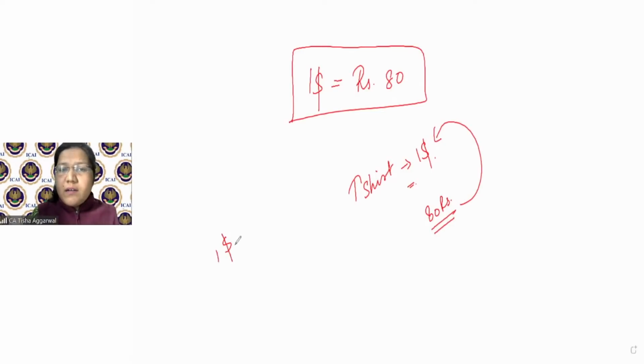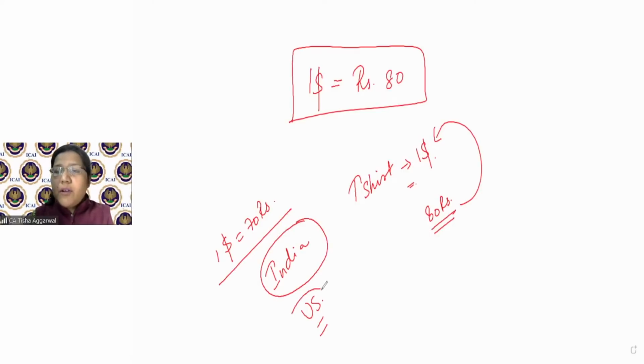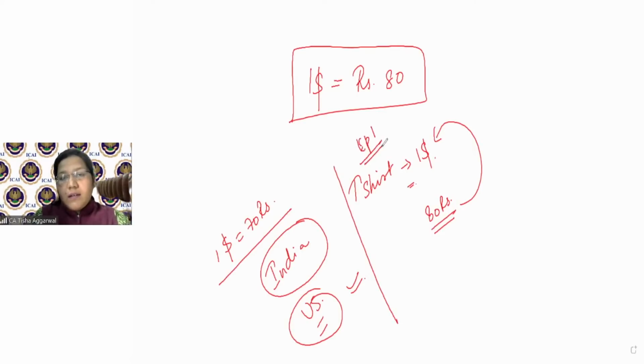The moment $1 becomes 70 rupees, what do you think? Has India become powerful or has the US become powerful? Come on, put it in the query list, please. Initially, $1 was 80 rupees. The moment $1 became 70 rupees, what does that imply? That implies that now India has become powerful.